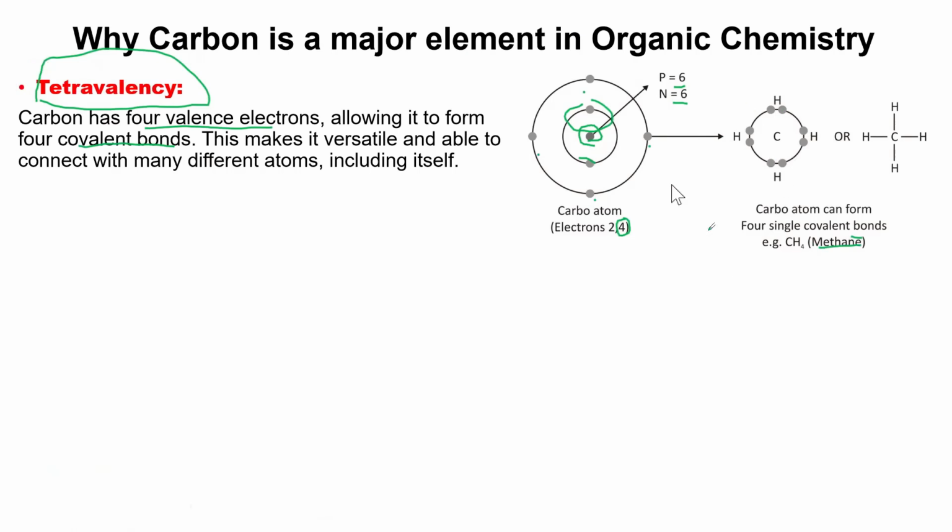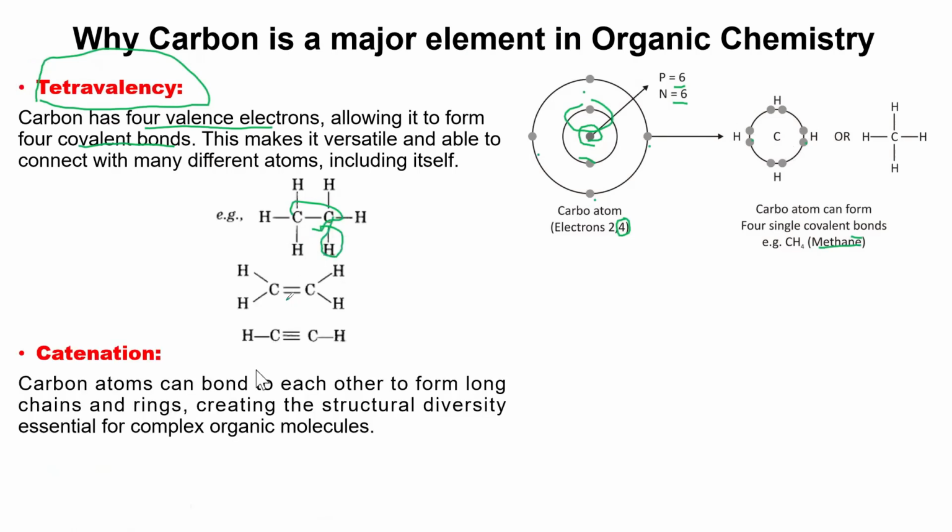So that is what happens. Remember, hydrogen has only 1 electron, so it can form a covalent bond with 1 bonding pair here, and another one with a bonding pair here. So that is how we have this tetravalent carbon. So carbon can connect with, for example, itself, like in this case. It can connect with hydrogen, like in this case, because of its tetravalency nature.